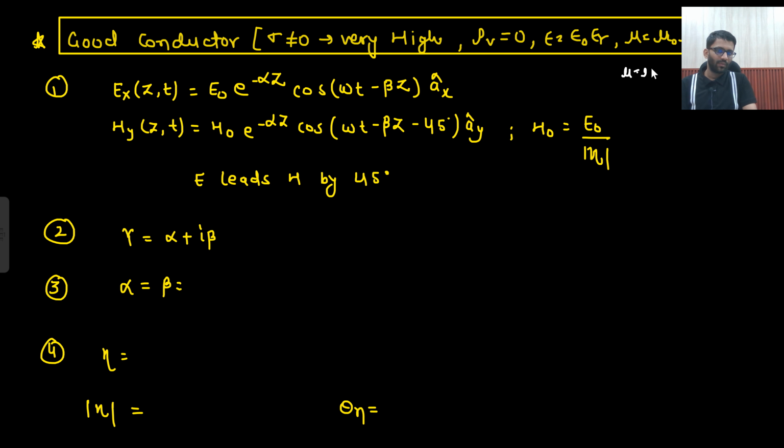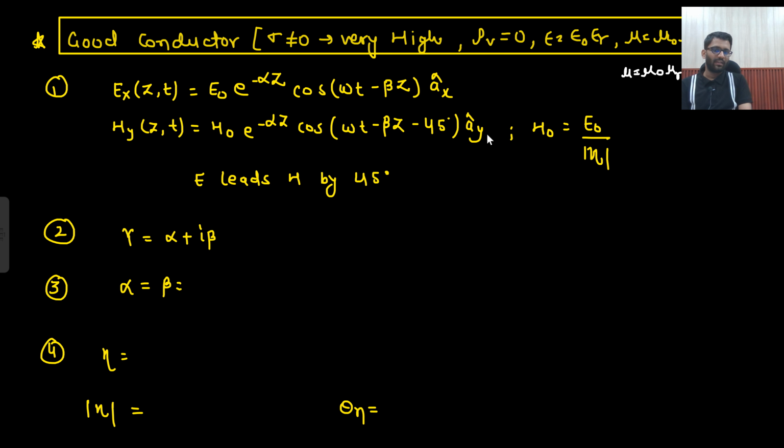Mu is equal to mu naught mu r. Not only mu naught, it is mu naught mu r. And more importantly, in a lot of expressions, mu r will be equal to 1 only. That will be given in the question, but since it is not given, let's solve it by our concept only.